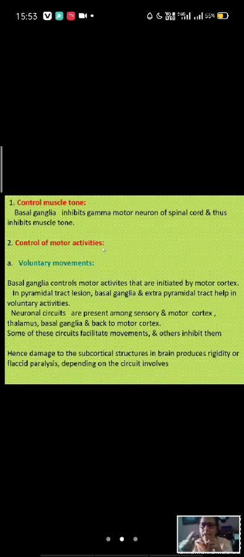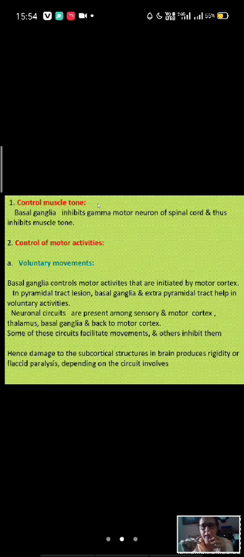And when the pyramidal tract does this, I mean with this basal ganglia circuit, okay, so the basal ganglia inhibit the gamma motor neuron and spinal cord motor neuron, and so it inhibits muscle tone. In lesion of basal ganglia, we have seen that the cerebral cortex and this basal ganglia make a circuit.